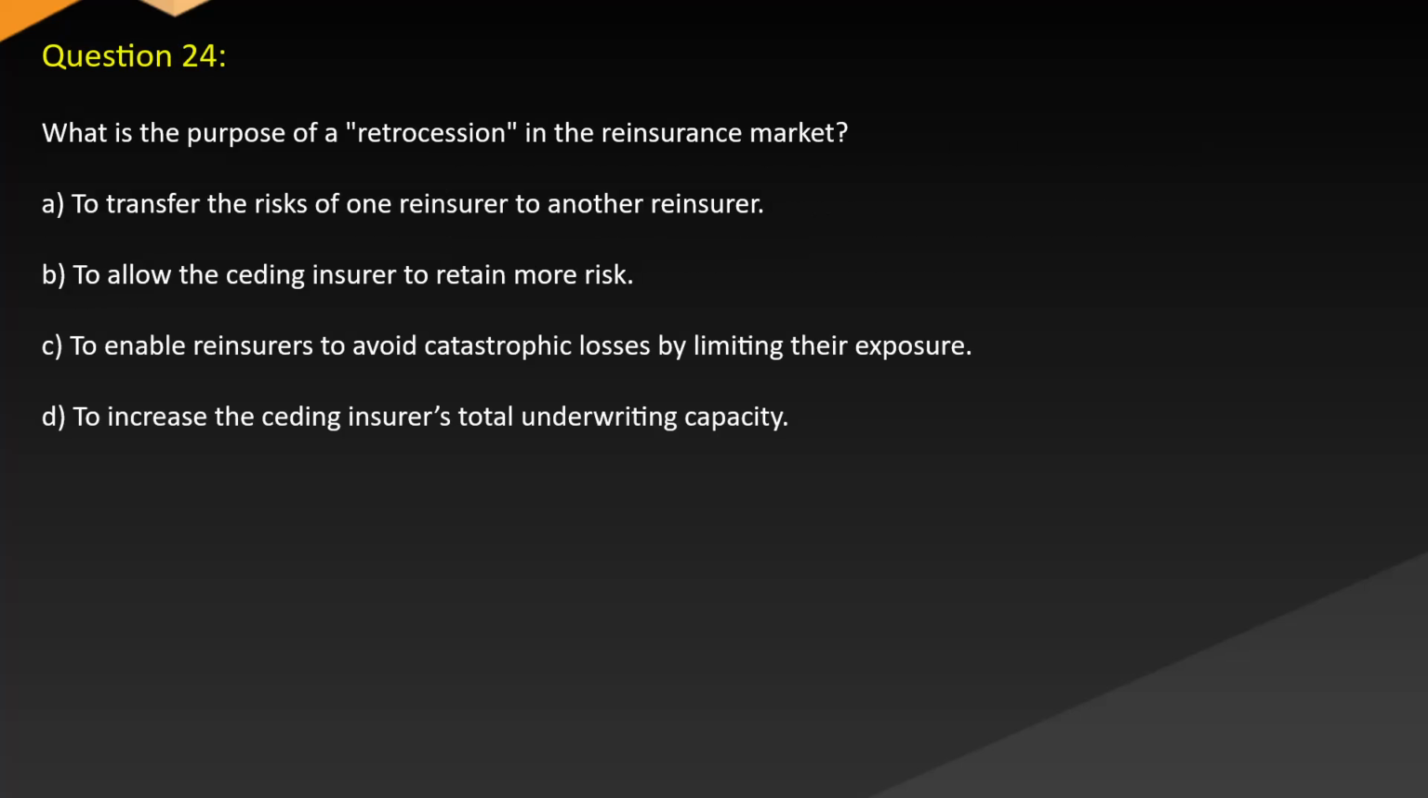Question 24. What is the purpose of retrocession in the reinsurance market? A. To transfer the risks of one reinsurer to another reinsurer. B. To allow the ceding insurer to retain more risk. C. To enable reinsurers to avoid catastrophic losses by limiting their exposure. D. To increase the ceding insurer's total underwriting capacity.